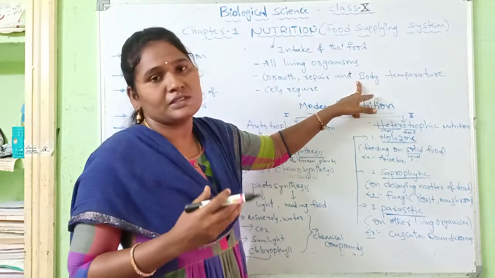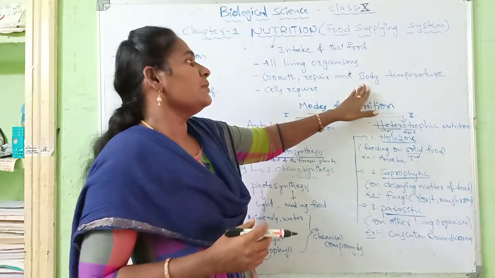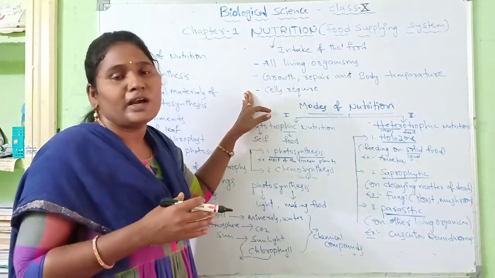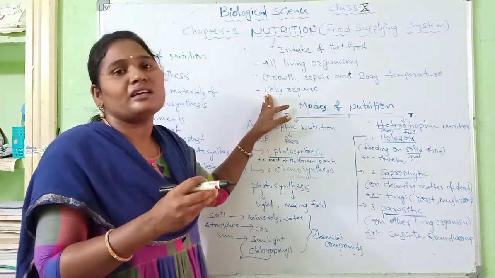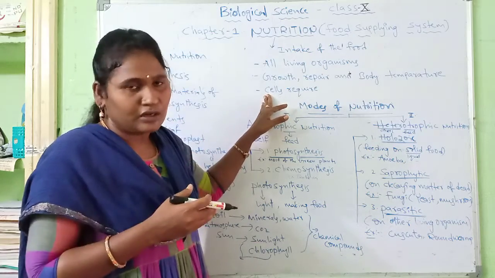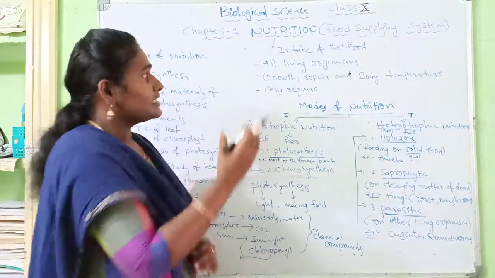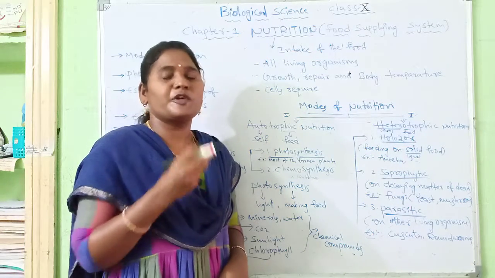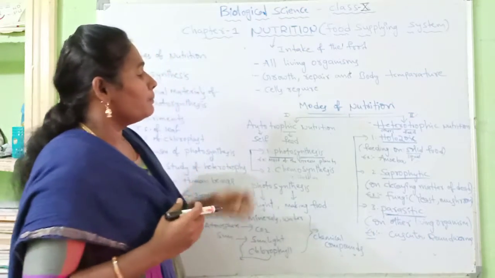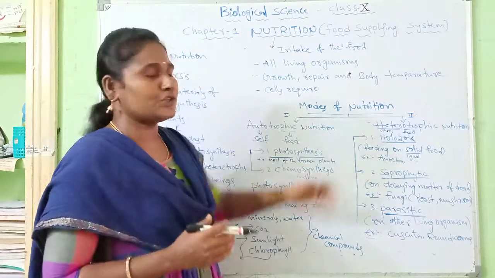Even within the human body, all cells require many types of chemical compounds as food for maintaining their metabolic activities. The collecting of food varies from cell to cell and organism to organism.